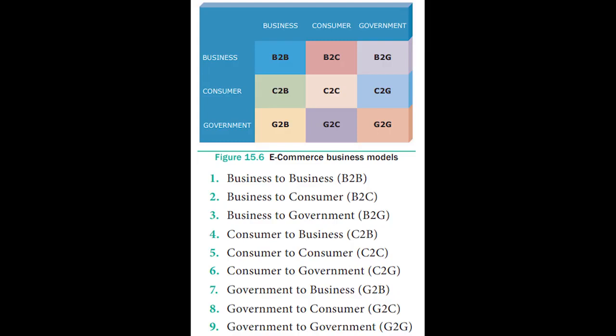You'll be learning the explanations of these here. I think you would have learned this in your commerce, or in computer class also it's there. If you have learned it already, it will be easy. If you haven't learned it, here you will be learning it newly. Nothing to learn by heart. Only three words: business, consumer, and government. Everything will be shuffling, and you will get 9 points there. These are the classifications of e-commerce business models.